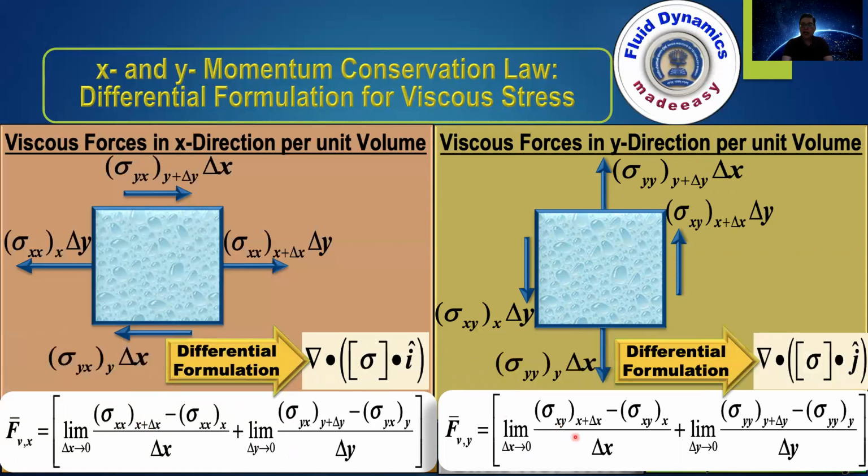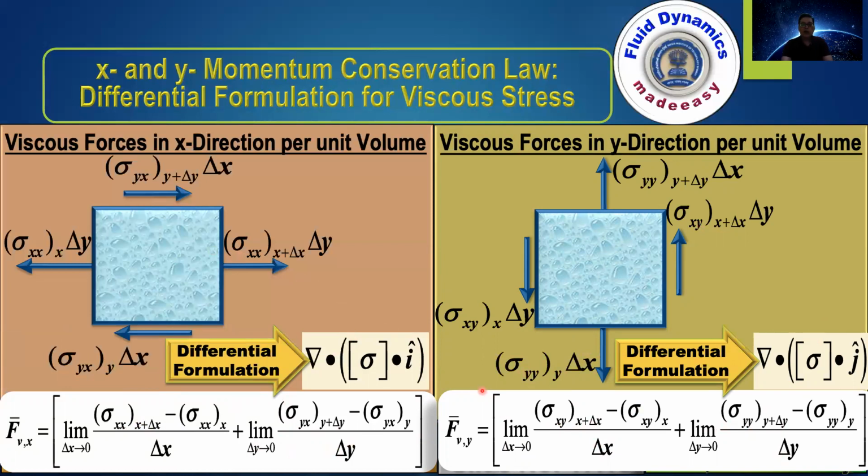This is del by del x of sigma xy plus del by del y of sigma yy, which is given by del dot sigma dot j. So sigma dot i gives you the viscous stresses in the x direction, sigma xx i plus sigma yx j. Sigma dot j gives you the viscous stress sigma xy i plus sigma yy j. So this way you have got del dot sigma.